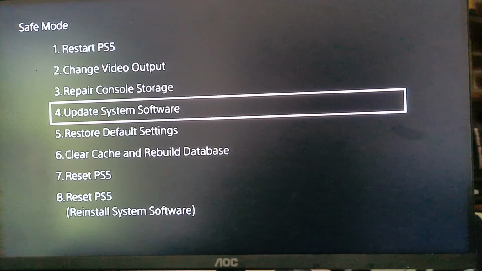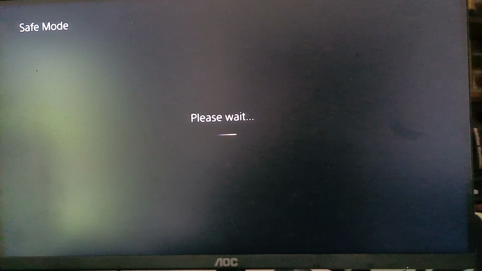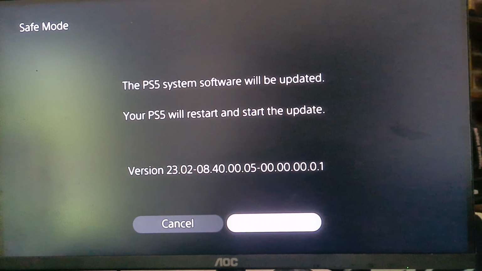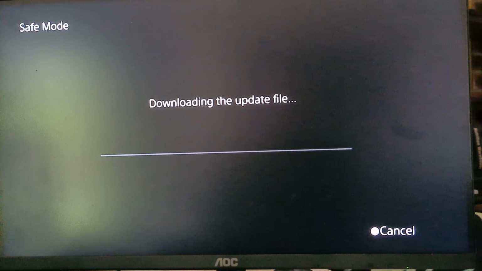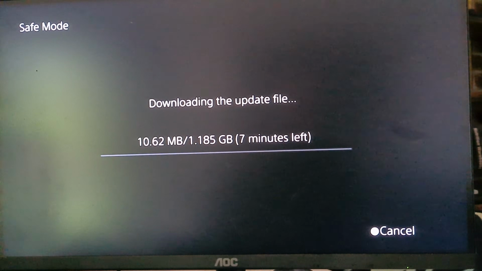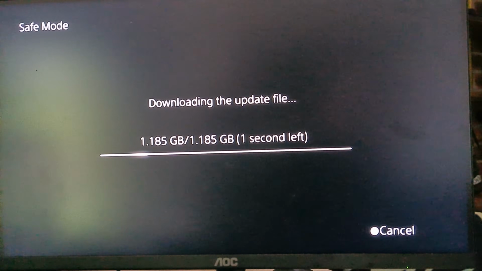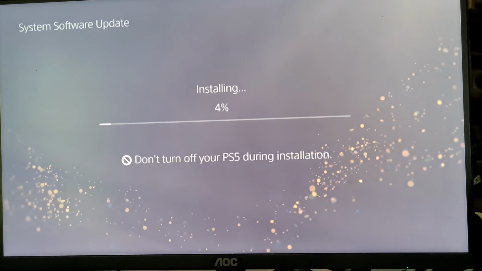Then you want to go down to update system software, update using the internet, update to the latest version, wait for it to update. It'll start installing the update.